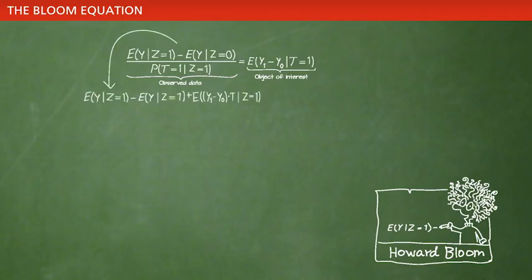First, the average outcome for those offered treatment can be rewritten as the average baseline for those offered treatment plus the average gain for those who accept treatment conditional on being offered treatment.